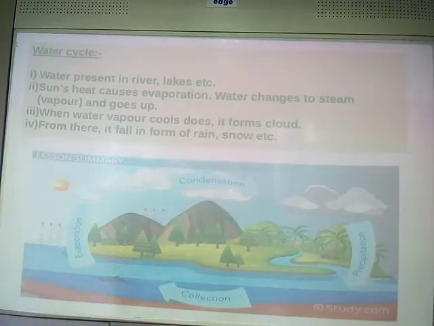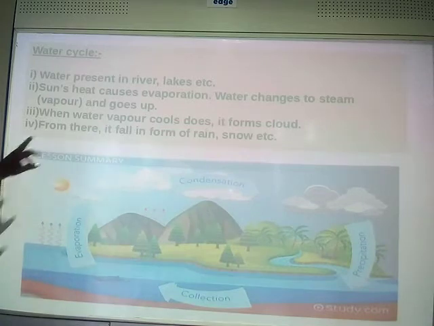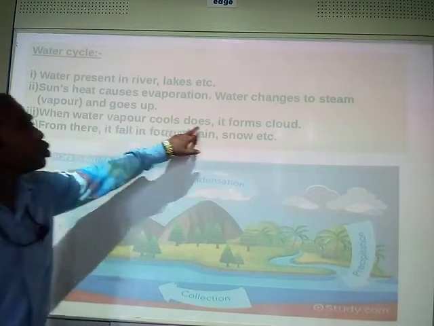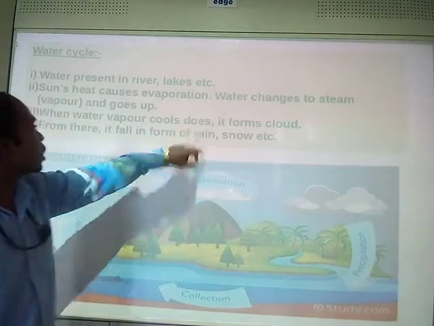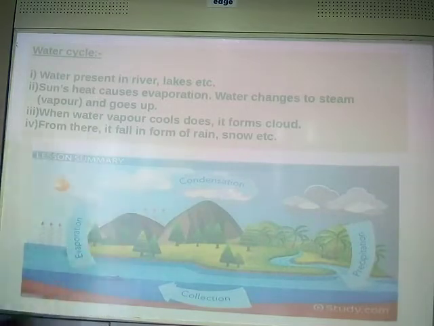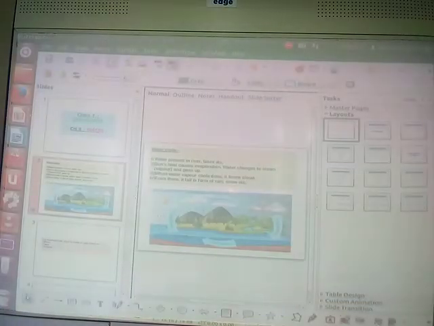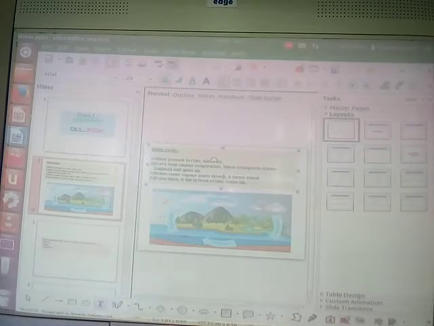So the water goes to the sky in the form of steam or vapor. That water vapor, when it cools down, again forms the cloud, right?